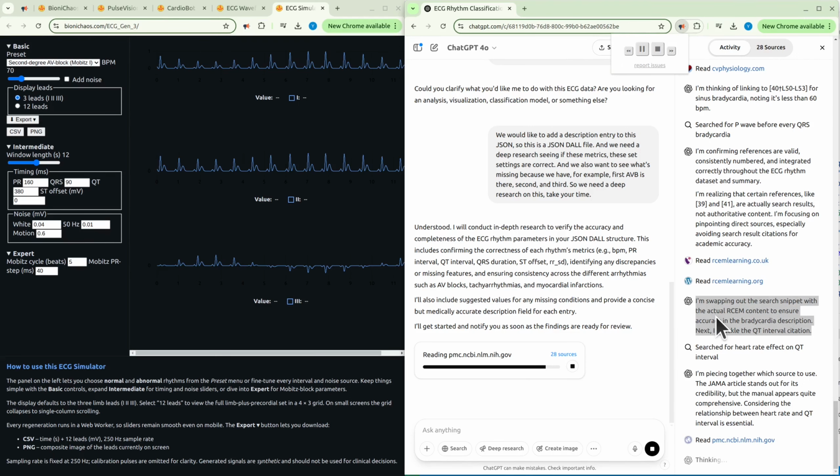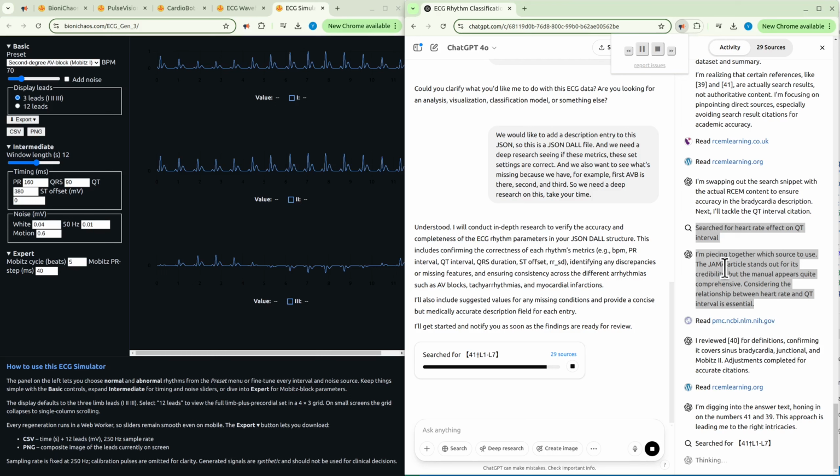I'm piecing together which source to use. The JAMA article stands out for its credibility, but the manual appears quite comprehensive. Considering the relationship between heart rate and QT interval, I reviewed reference 44's definitions, confirming it covers sinus bradycardia, junctional, and Mobitz II. Adjustments completed for accurate citation.